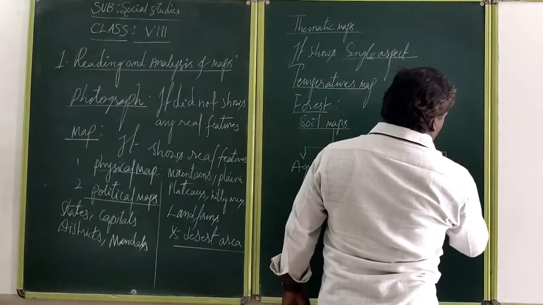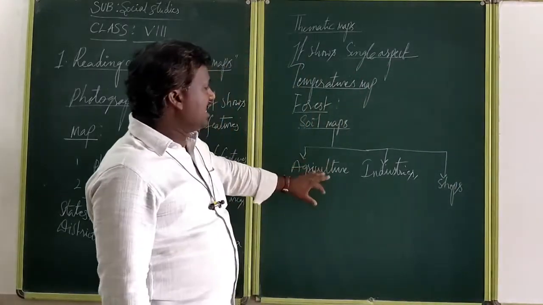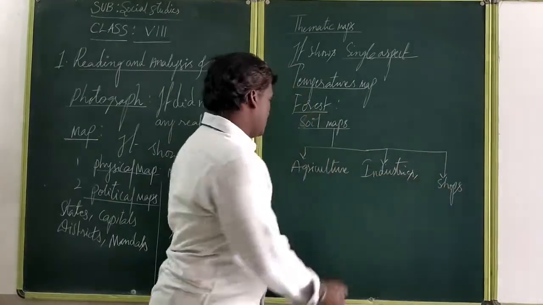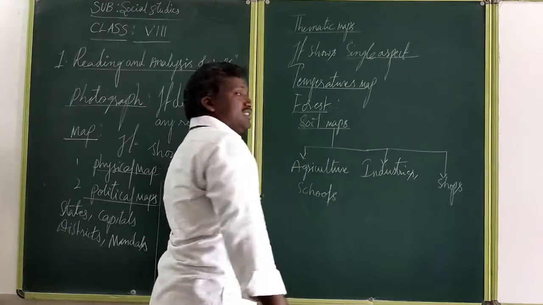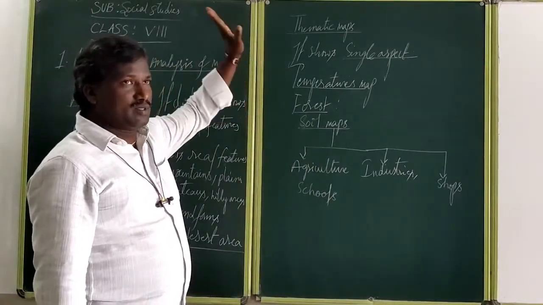Therefore, the single aspect, either agriculture maps or industry maps or shops maps, or school maps also we can take, only shows about a single aspect. That is called thematic maps.